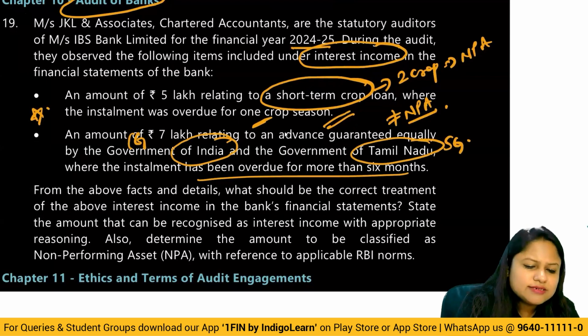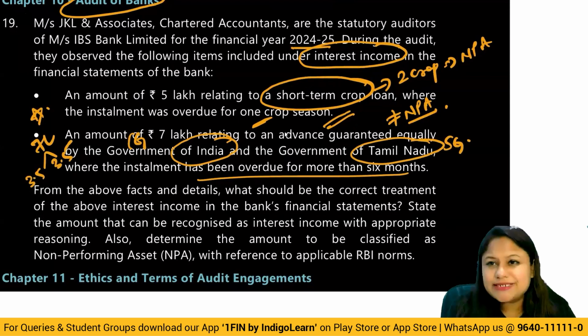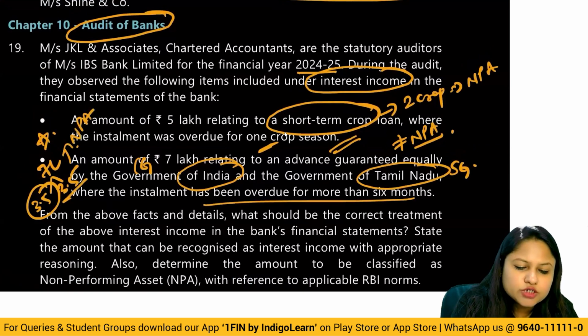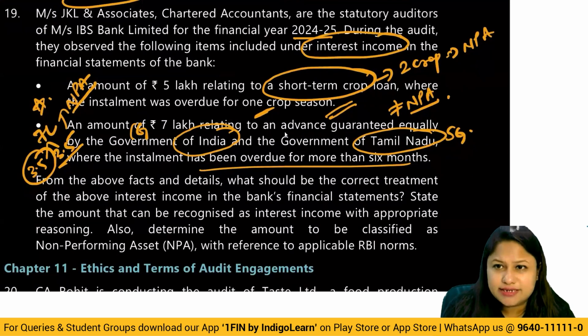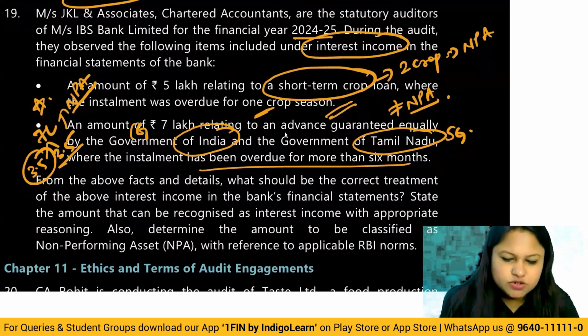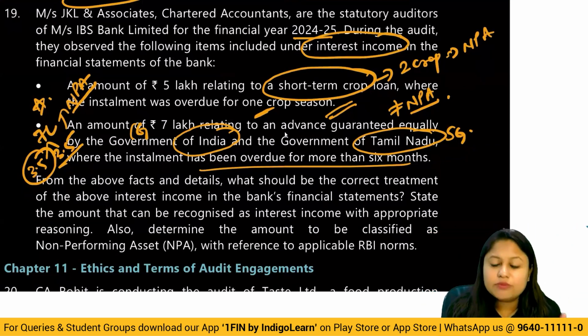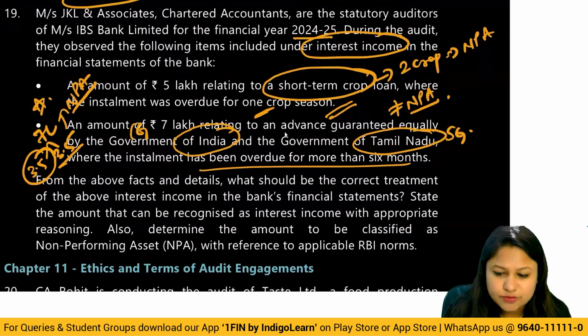So you look at it, 7 lakhs. 50%, 3.5, 3.5. One is backed by central government guarantee, so this will continue to be a regular asset. Okay, that is standard asset. It is going to be classified as a normal asset. Income will be recognized. This will be deemed as NPA because it is overdue for more than 6 months. So is it crossing the 90 days limit? Yes. So it becomes what? NPA. All right. So here, state government advances, that is a Tamil Nadu government guaranteed advance, will become NPA. But central government guaranteed advance will continue to be a standard asset and will be recognized as it is. But understand, it's only asset classification. Okay, income recognition will happen only on cash basis.